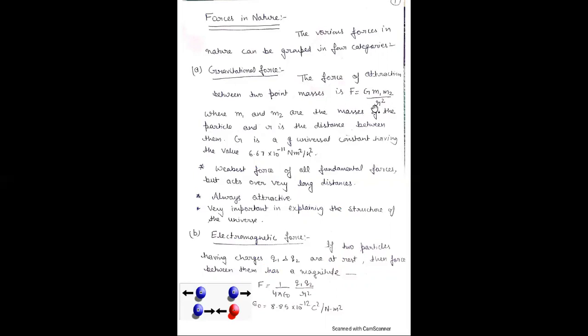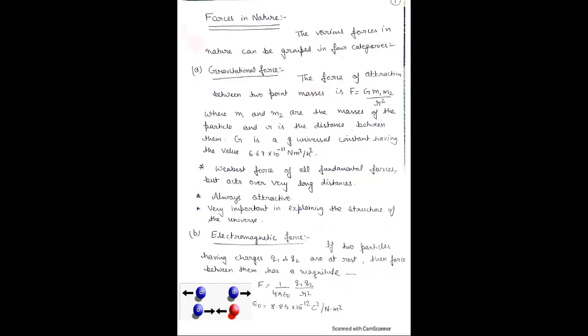R is the distance between them, and G is a universal constant, and the value of G is 6 into 10 to the power minus 11 Newton meter square per kilogram square. This is the weakest force.